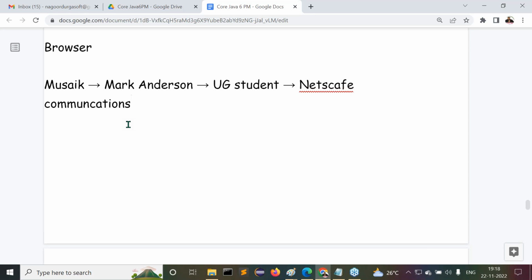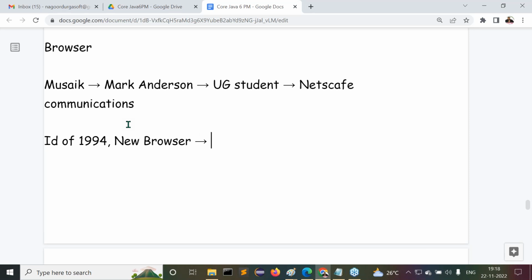So finally, very good demand is available for browsers. Then Sun Microsystems people are thinking about it. Anyway, very good demand is available for browsers now, so why don't we prepare our own browser? Then in the mid of 1994, Sun Microsystems wanted to prepare a new browser.